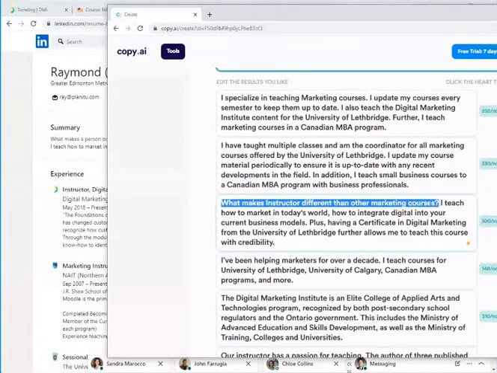This is being created through something called GPT-3, I believe, that backends this. So they're taking natural language processing, and they're making some predictions around this. So you've got to wordsmith this a bit, but I really like the way that this asks a question. What makes instructors different other than marketing courses?